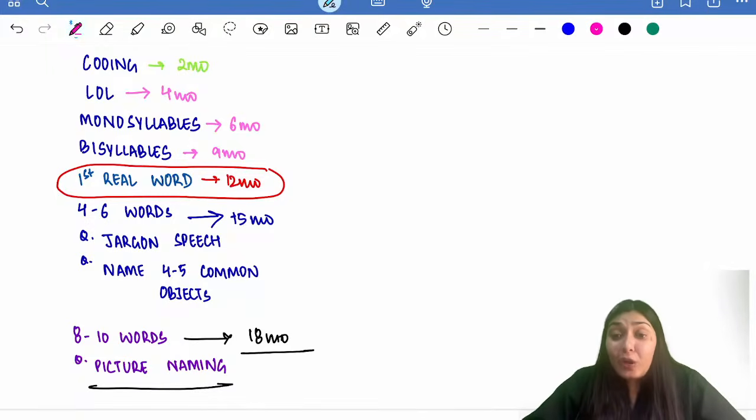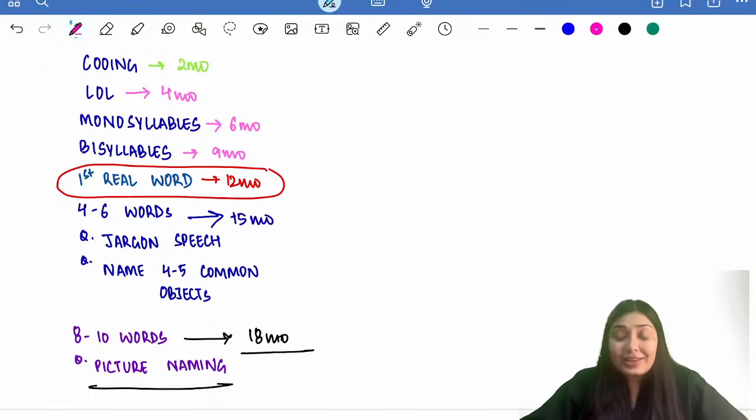Now the child will learn how to join these monosyllables. Mama, papa, dada. These are bisyllables. These come at 9 months of age. And the first real word. What do I mean by first real word? The word the child knows the meaning of. So sometimes if you ask your mother or your father what was my first word, they must be saying mama, papa or dada, right? But these are not your real words. These are just bisyllables that you made by joining monosyllables. The first real word is the word that the child knows the meaning of. That comes at 12 months of age.